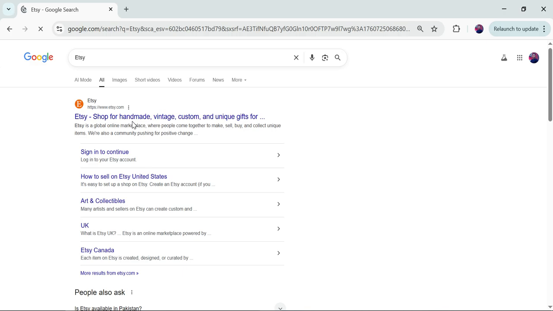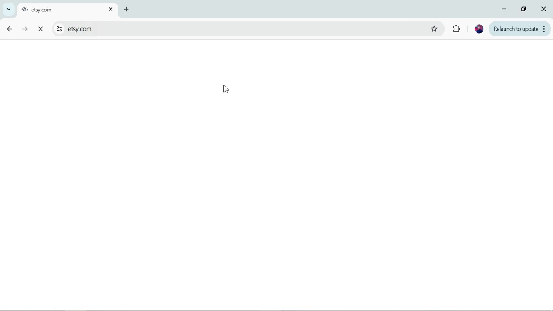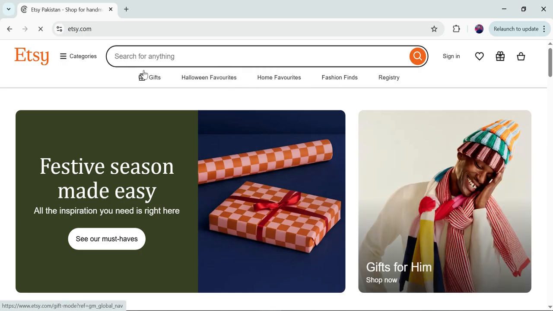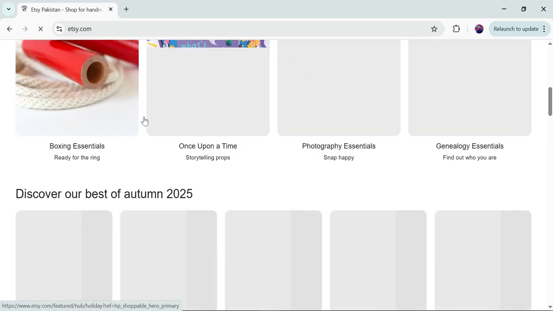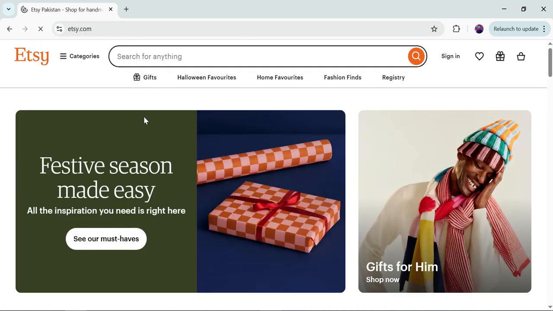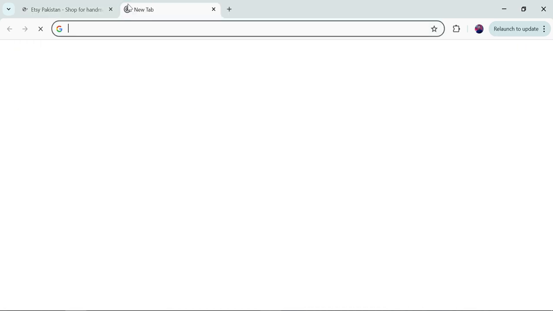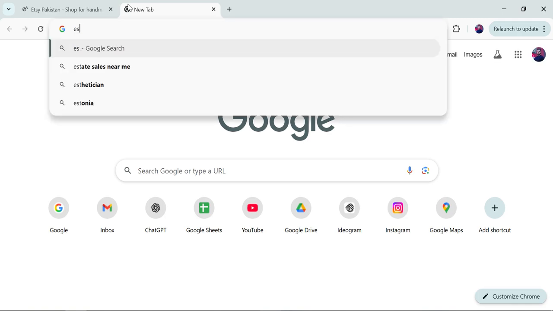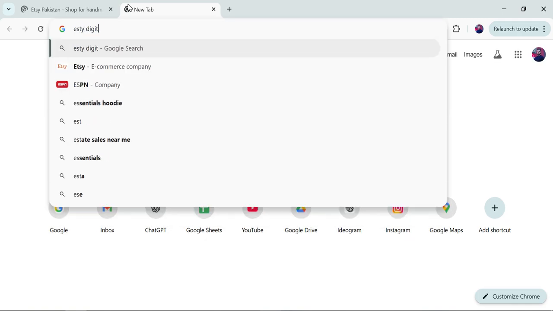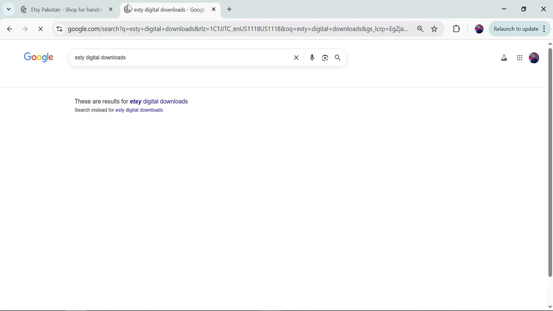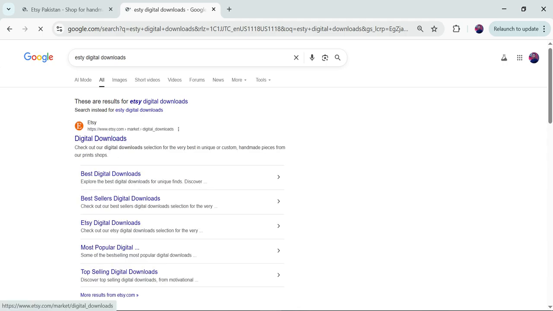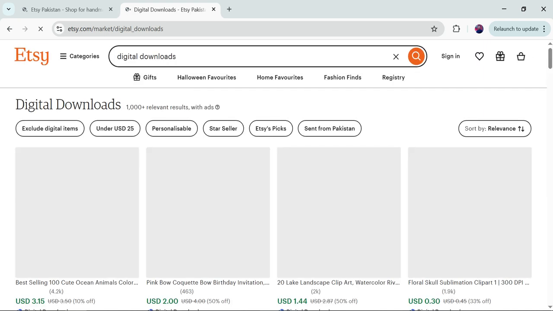So we will open etsy.com. When this website opens, you will get this kind of interface. Okay, it will look something like this. Before that, let me show you what digital downloads are available on Etsy right now. So I will go into this section, digital downloads, so I can show you what people are actually selling under the heading of digital downloads on Etsy.